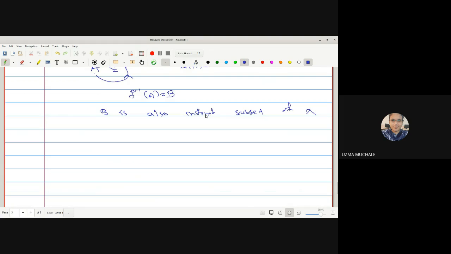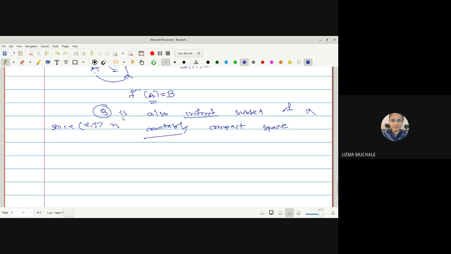So now, given that X2 is a countably compact space, we can use the definition of countably compact if we are able to find one infinite subset of X2. Here we have found an infinite subset of X with the help of this set A: f inverse of A is equal to some set B.